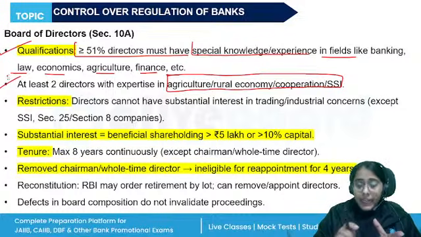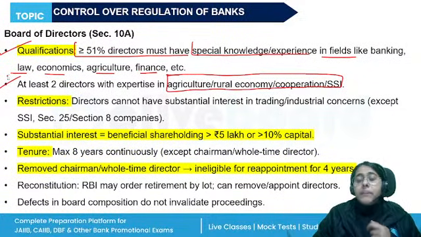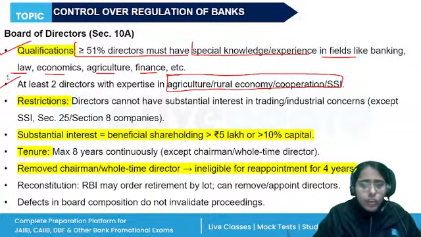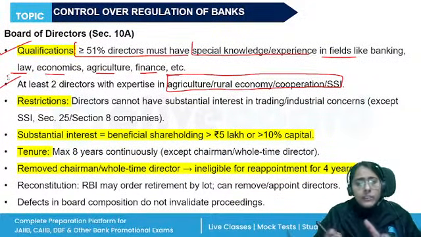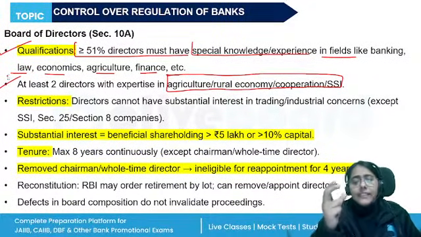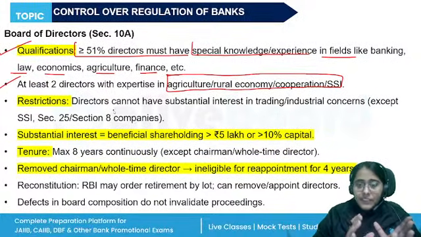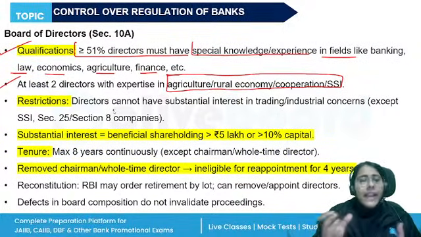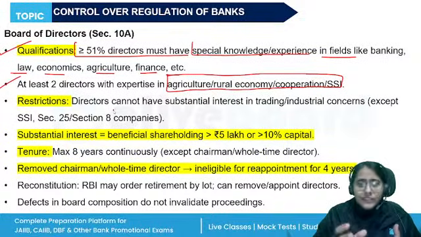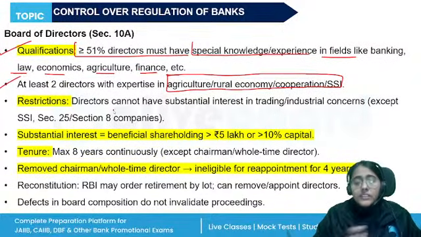So the directors of the banking company will not have a substantial interest. They should not be connected as an employee, manager, or managing agent in a company which is carrying on trade, commerce, or industry. Obviously, there are exceptions, except the small sector industries. If they're acting as an employee or a manager of the small sector industry, then they are allowed. Otherwise, not. Similarly, if they're holding substantial interest, not allowed.